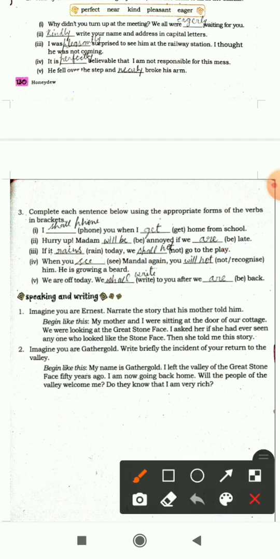Next one is, when you see Mandal again, you will not recognize him. He is growing a beard. And next one is, if we are off today, we shall write to you after we are back. So here we have filled the correct forms and we have completed the sentences. So this was your lesson 9. I hope everything is clear to all.